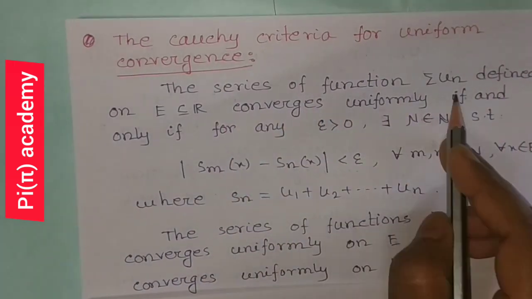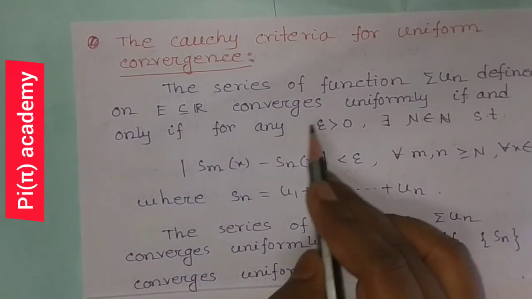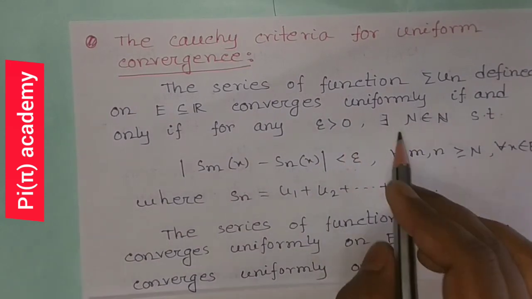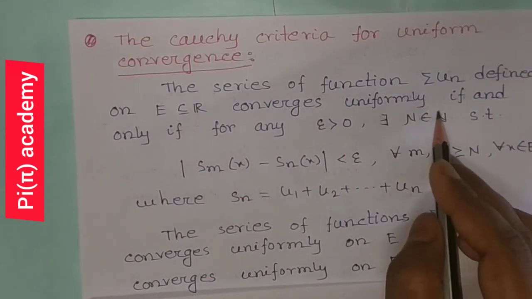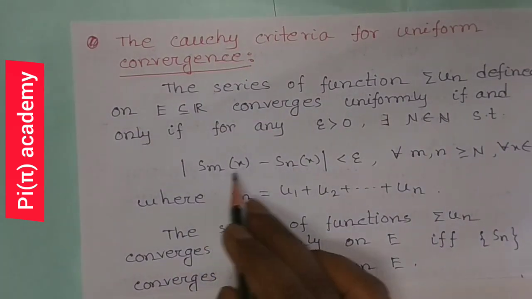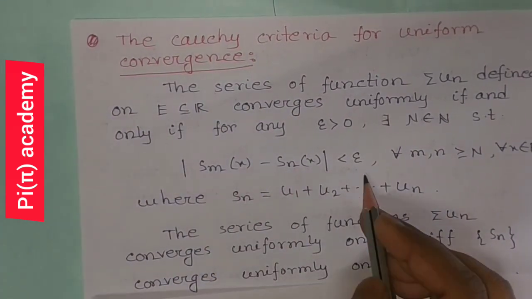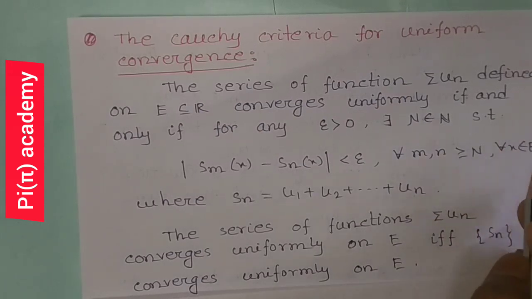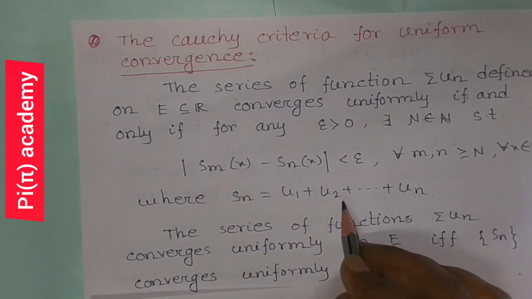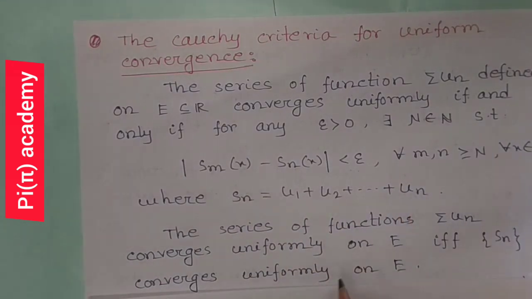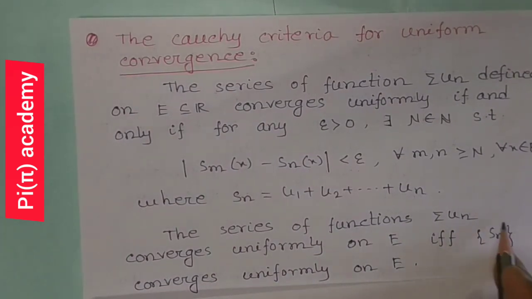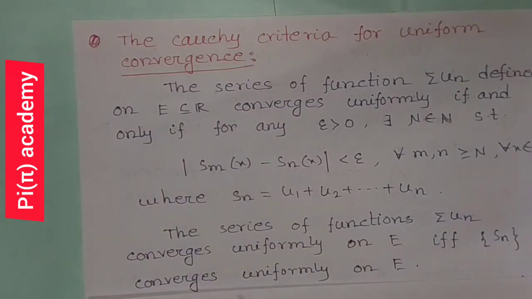The series of function un defined on E subset R converges uniformly if and only if for any epsilon greater than 0 there exists capital N belongs to natural numbers such that mod Sm x minus Sn x less than epsilon for all m, n greater or equal to capital N and for all x belongs to E, where Sn equal to u1 plus u2 plus dot dot dot un. The series of functions summation un converges uniformly on E if and only if the partial sum, that is the sequence Sn, converges uniformly on E.